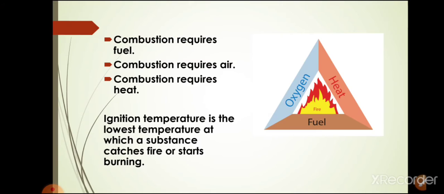Now, what are the three conditions for combustion? Combustion requires fuel. Combustion only takes place when there is a fuel which produces heat and light when it catches fire, for example, petrol and diesel. Then combustion requires air. Like the activity I explained, a candle keeps burning in open air, but when we cover it with a glass or a jar, it only burns until the oxygen inside is consumed. Once the oxygen is exhausted, the flame of the candle goes off. So this example shows that combustion requires air.